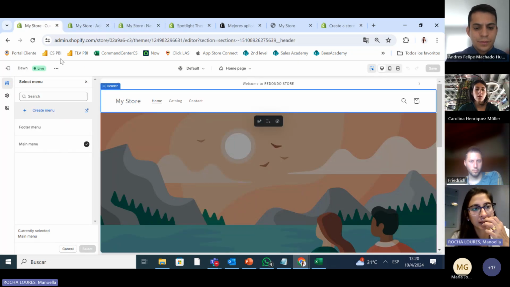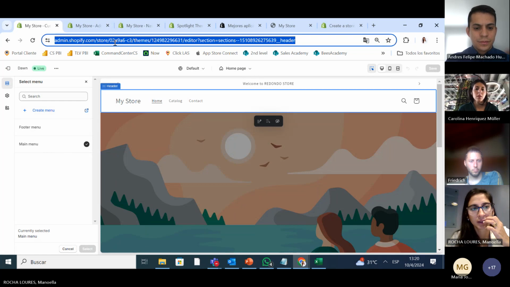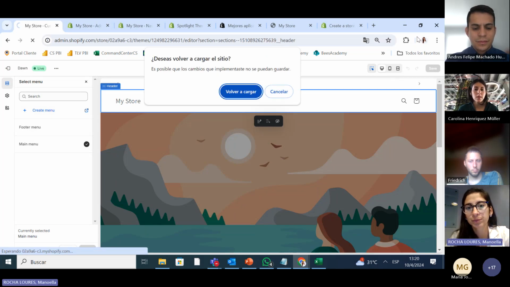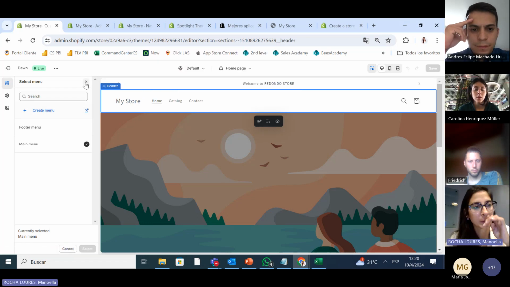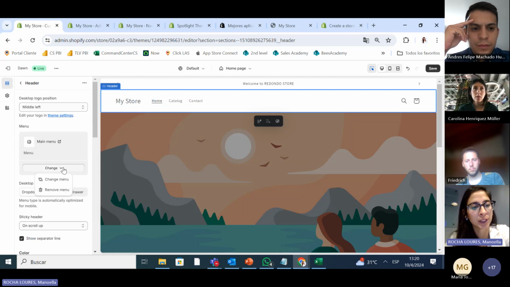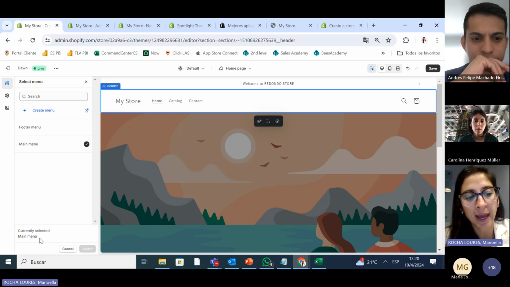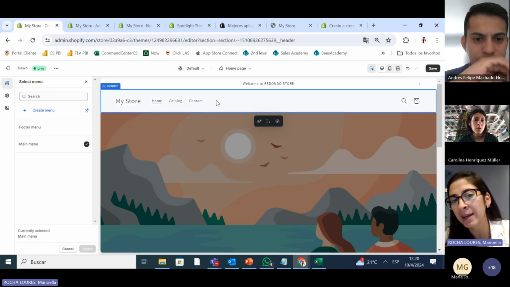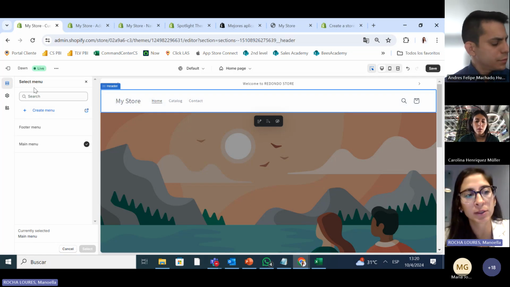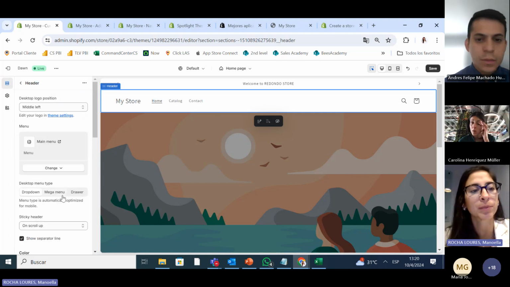I come back again here. One second. I'll go back to my select menu, change the menu, and I can create and add a different menu. This is just if we want to keep adding here. You can see you can add more pages. So this is one of the most difficult parts, then it's easier.